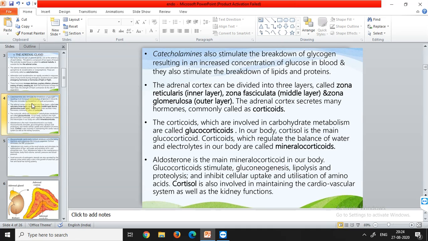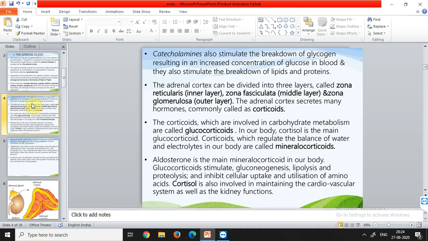तो वो जो secrete करते थे उनको कैटिकोलामाइंस बोलते थे, और ये जो commonly hormones released by the adrenal cortex are called corticoids. The corticoids which are involved in carbohydrate metabolism are called glucocorticoids. अब the nature of compound they are मेटाबोलाइजिंग, तो अगर ये कार्बोहाइड्रेट को मेटाबोलाइज कर रहे हैं तो वो कॉर्टिकॉइड्स, पर्टिकुलर कॉर्टिकॉइड्स को हम क्या बोलते हैं, ग्लूकोकॉर्टिकॉइड्स, because glucose is a type of carbohydrate, and that's why we use the term glucocorticoids for the corticoids that are involved in the carbohydrate metabolism.